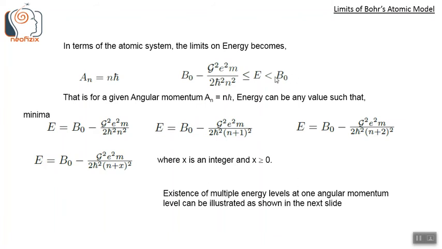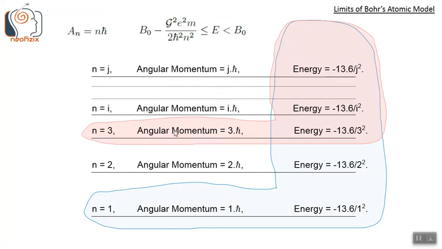The existence of these multiple energy levels at a single angular momentum level can be illustrated as shown in the next slide. This figure shows that if we allow elliptic orbits, then the first angular momentum level, that is the angular momentum level with 1 h bar, can be associated with all these energy levels in the blue shaded region.